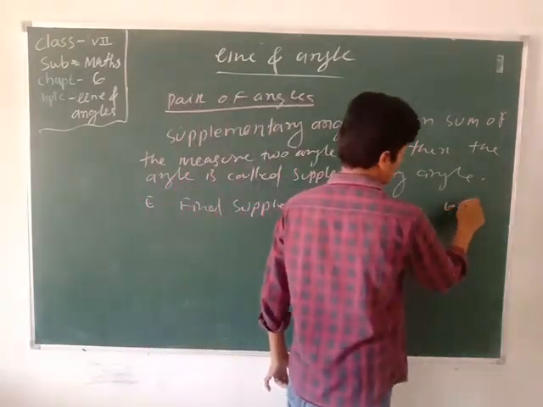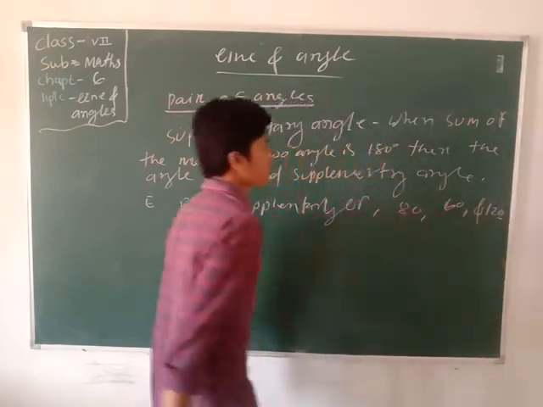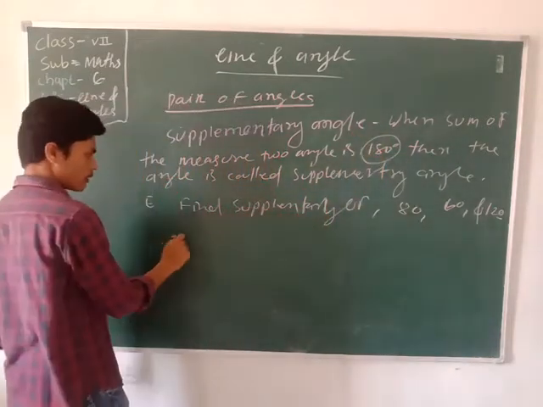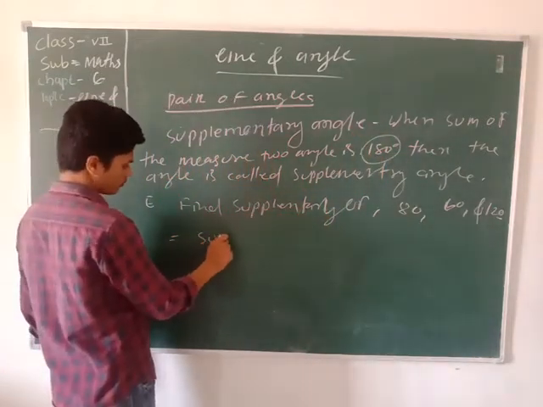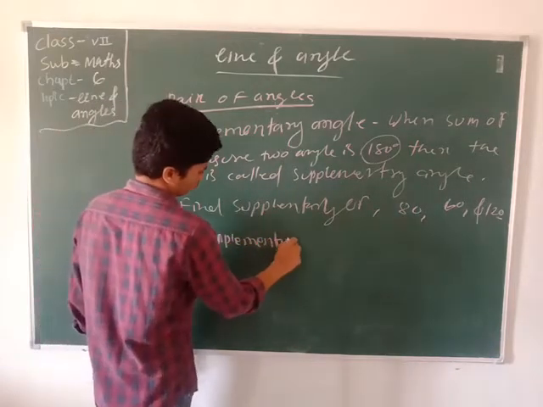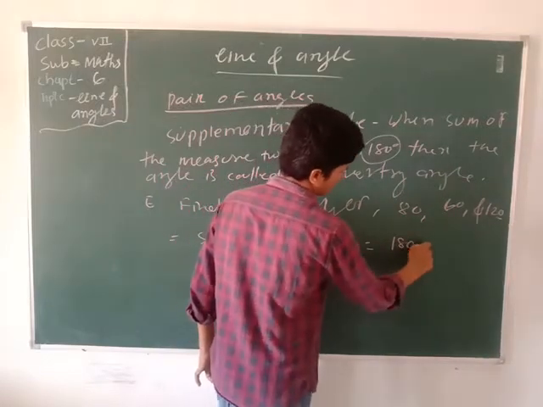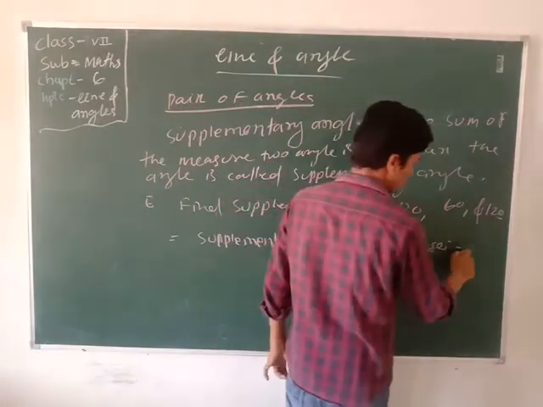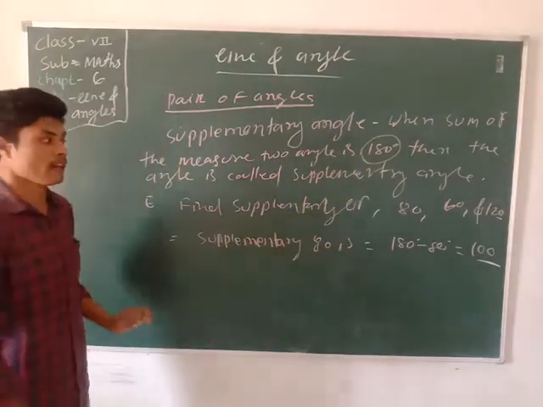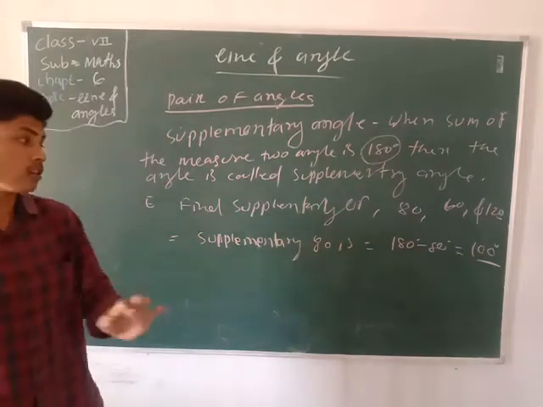Now let's take examples: find the supplementary of 80, 60 and 120. How do you find it? Supplementary means the total measure is 180 degrees. You subtract: 180 minus 80 equals 100 degrees. That means the supplementary of 80 is 100.